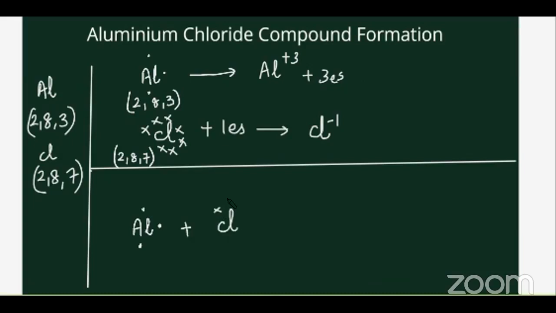Chlorine. One of the chlorine is going to take 1 electron. For the next 2 electrons of aluminum, we have 2 more chlorine coming to participate. I don't have space, so I'm drawing like this. Similarly, 1, 2, 3, 4, 5, 6, 7, and this chlorine atom will go.